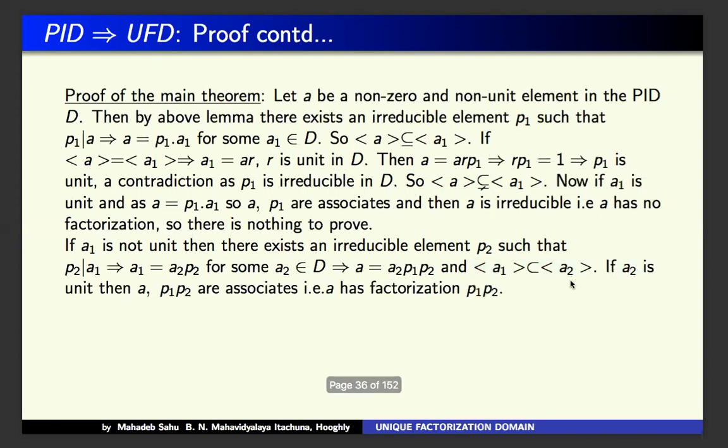So if A2 is a unit, then what will happen? A2 is a unit means P2 A2 is irreducible. That means A1 is irreducible. Then P1 P2 is an associate of A2 P1 P2.